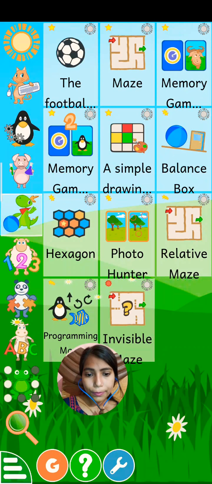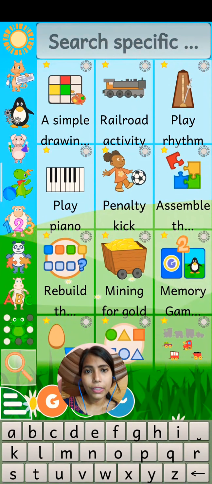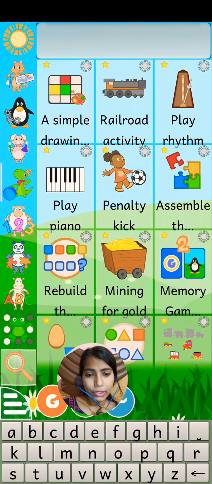If you want to search for a specific activity, you can type whatever activity you want here.